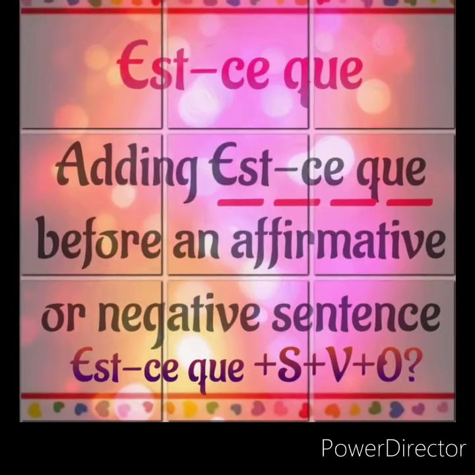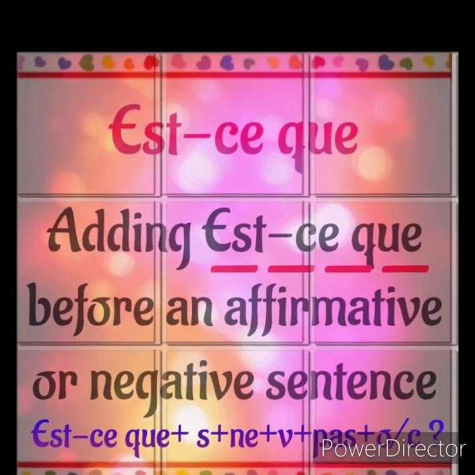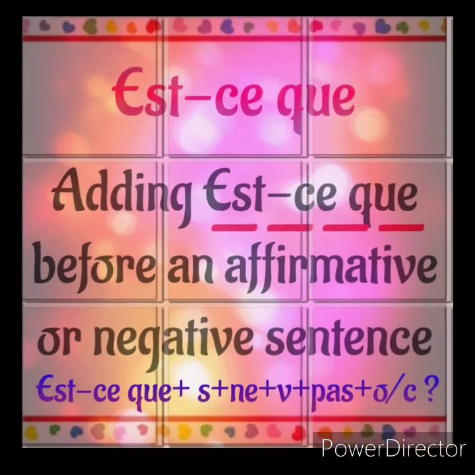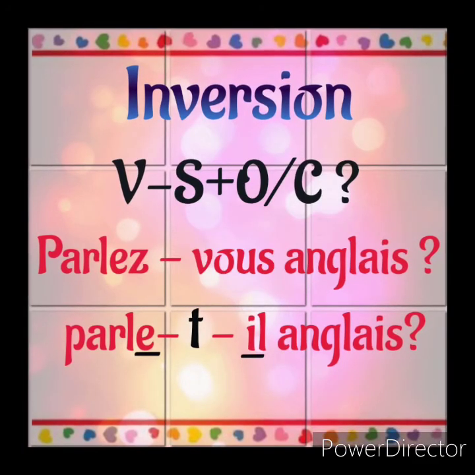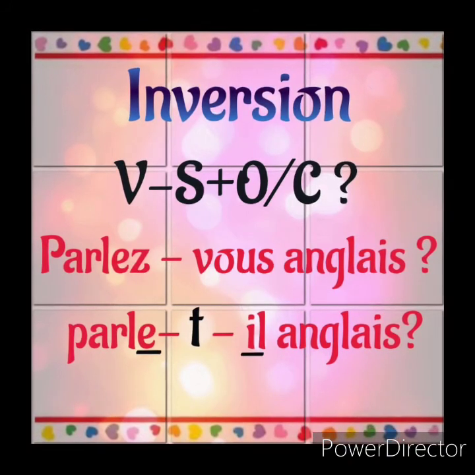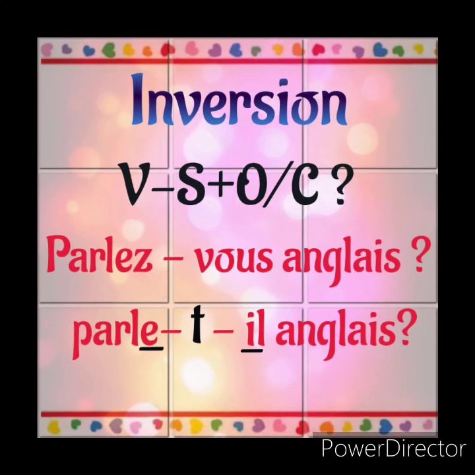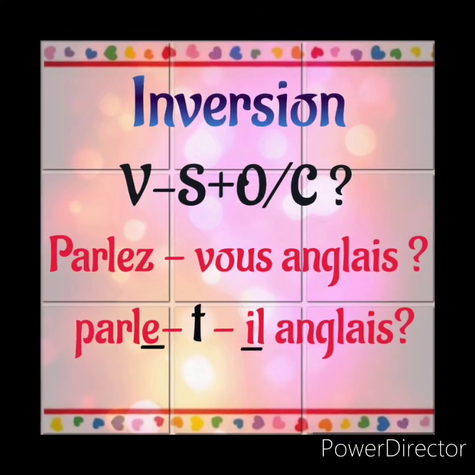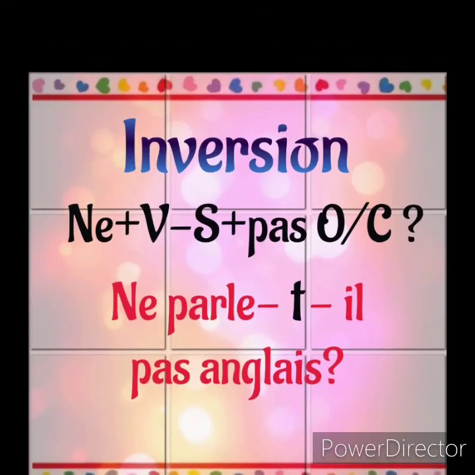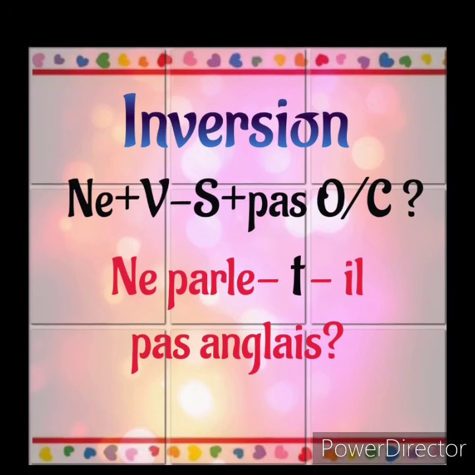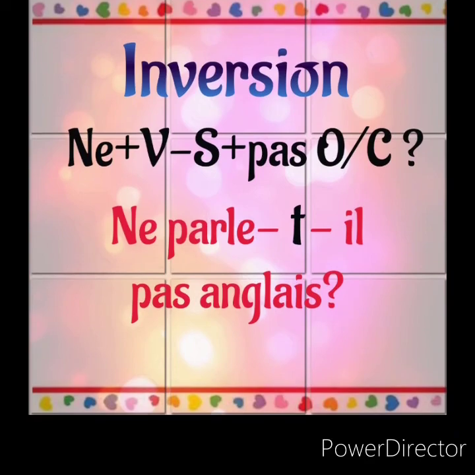Next one is est-ce que formation. With an affirmative or negative sentence, if you add est-ce que before the sentence, it is an est-ce que formation. Third one is inversion. Changing the place of subject and verb with the hyphen mark is inversion. Verb hyphen subject, object or complement, question mark. Negative sentence: ne verb hyphen subject pas, object or complement.